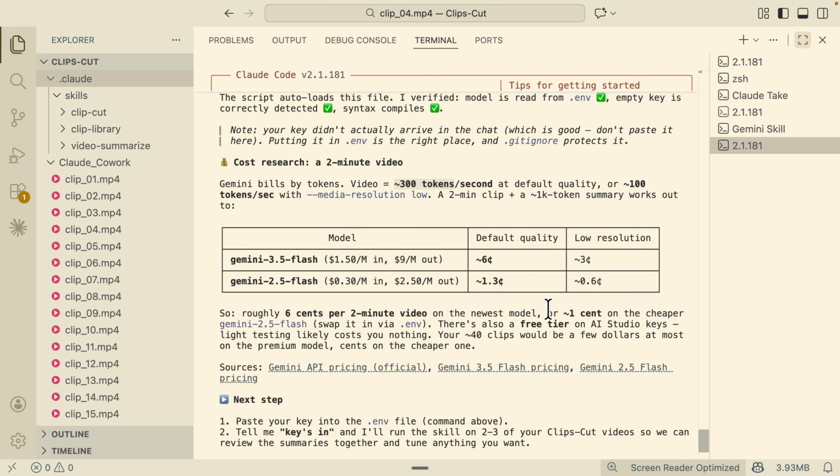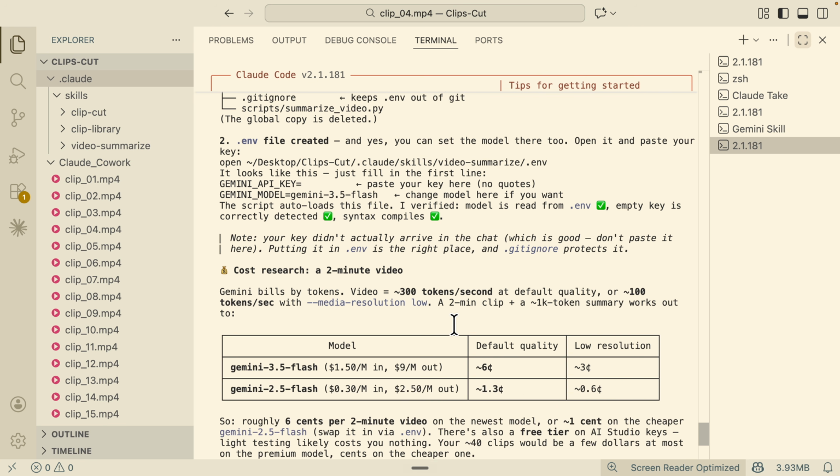And then that will summarize down to less than, in this case, around 1 cent on the cheaper end, like using 2.5 Flash. But if you're using the latest or newest model, like 3.5 Flash, then that's going to be around 6 cents for just a 2-minute video, which is still less than $1, which is really cheap.